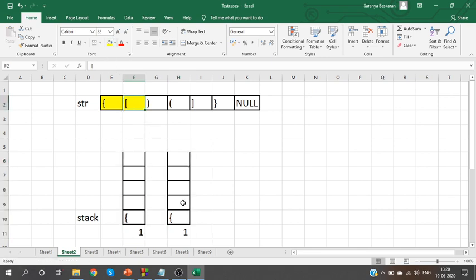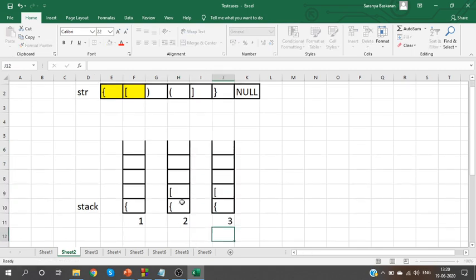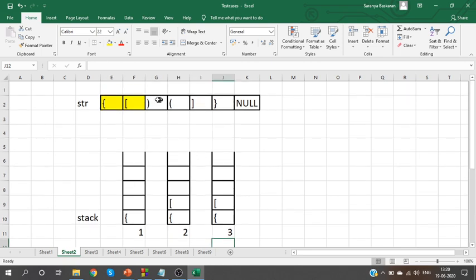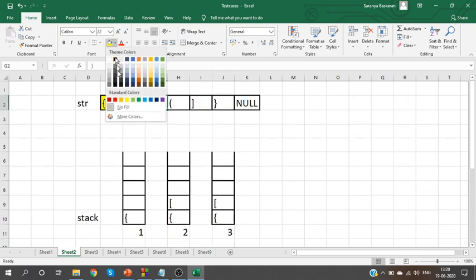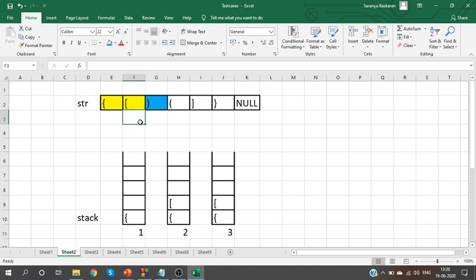So the open bracket should be pushed into the stack. Now when I go to the third step, I will read this character. I see it is a close bracket.